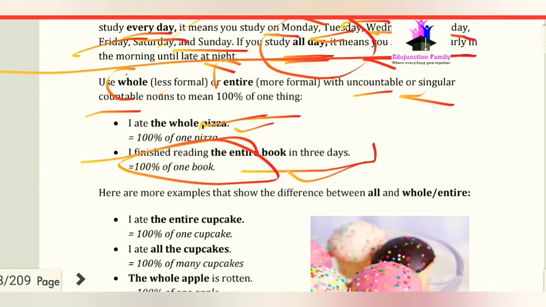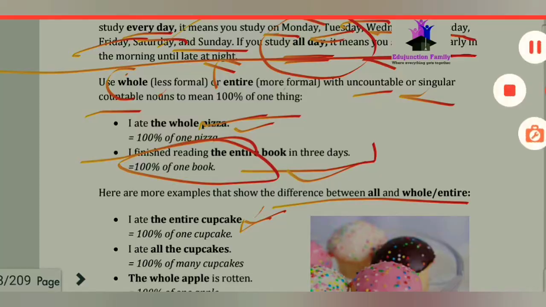Here we have more examples to show the difference between all and whole or entire. We have the example: I ate the entire cupcake. It means 100% of one cupcake.